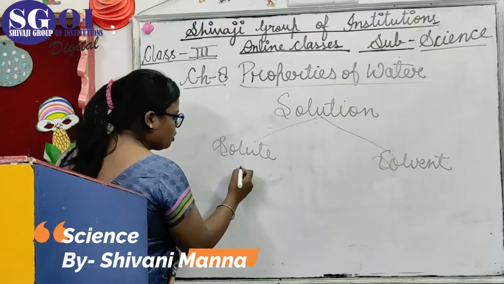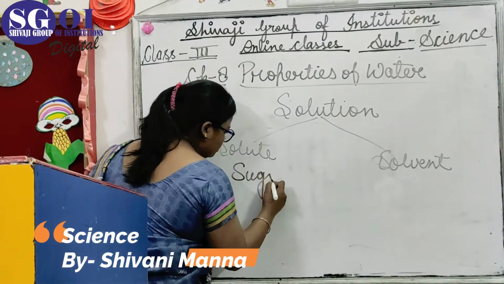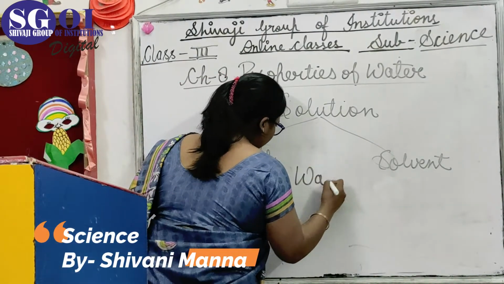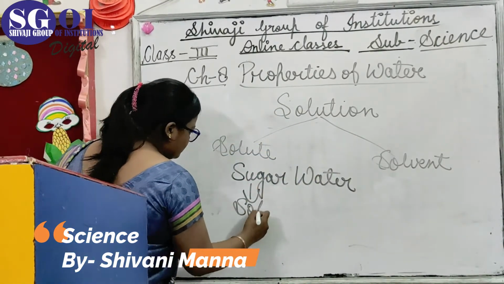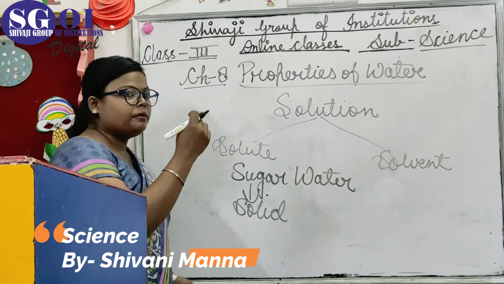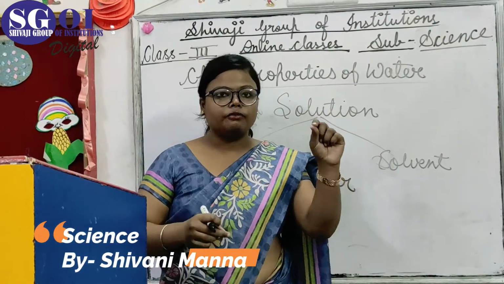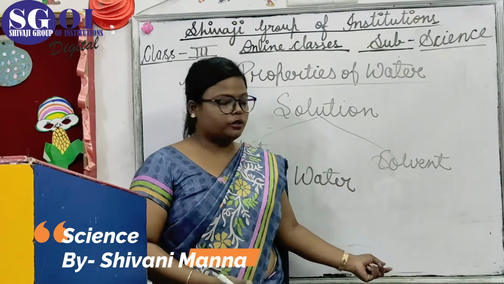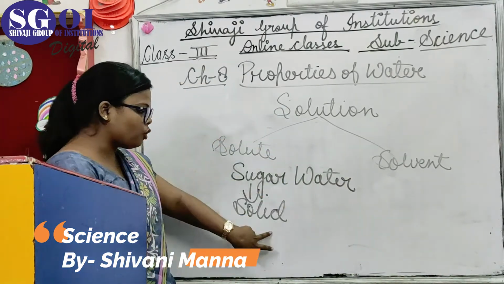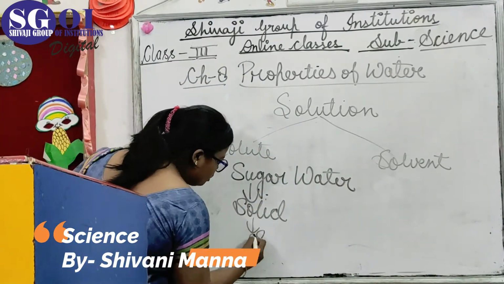We take an example of sugar water. Sugar is a solid and it is a solute. Means in water we add sugar and then we mix it, then our solution forms. So sugar is a solid and it is the solute.